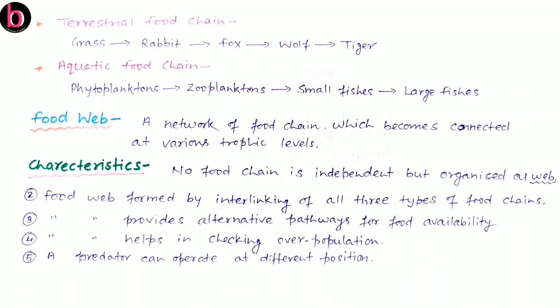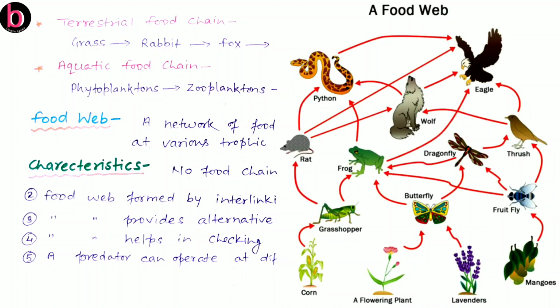Now in this last diagram of a food web, you can see the complexity, and this complexity is also the reason behind the stability. So more variation in a food web provides more stability.